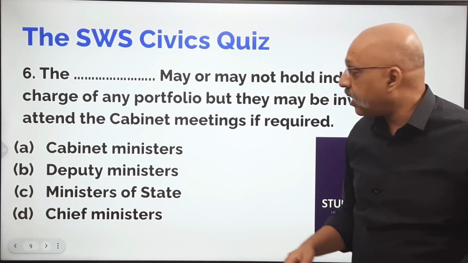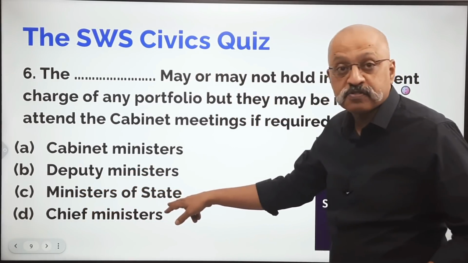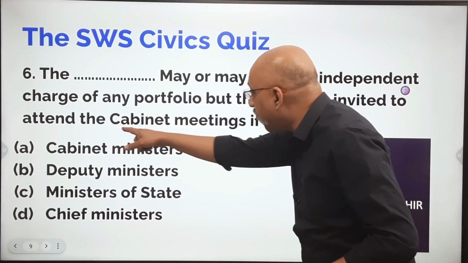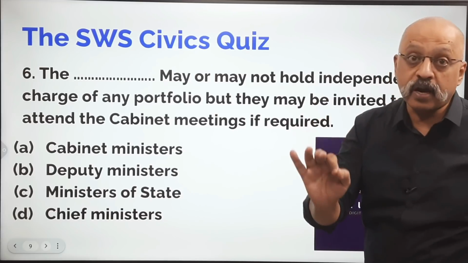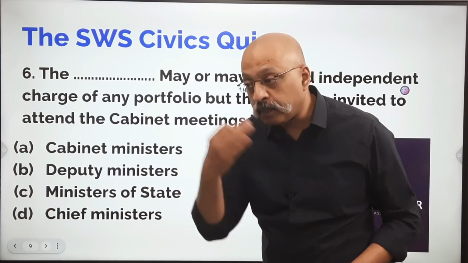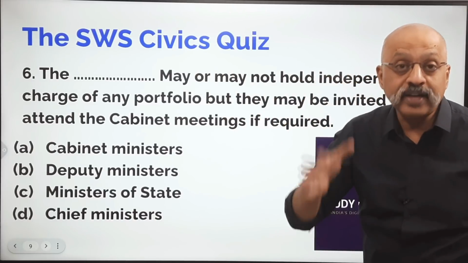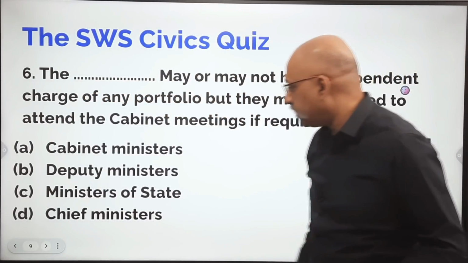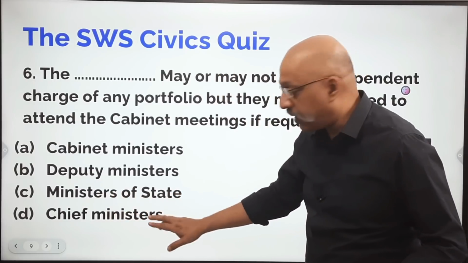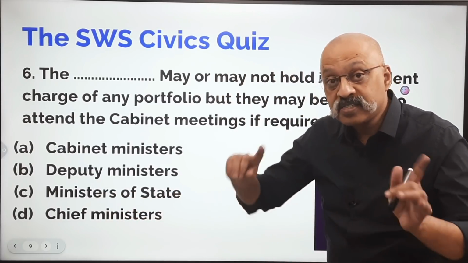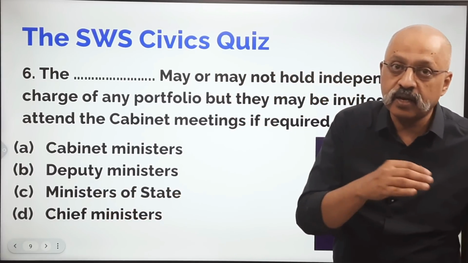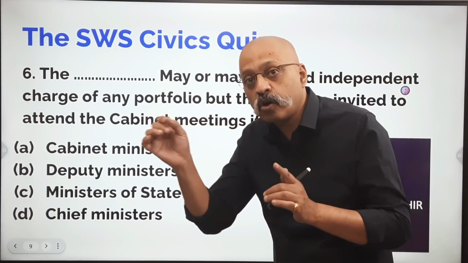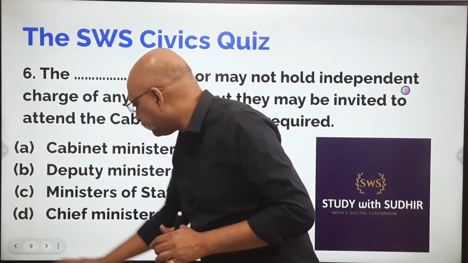But the problem here is that when the tourism minister is a minister of state and not a cabinet minister, in such a circumstance he will be invited to attend that particular cabinet meeting where this discussion is to happen, where this policy decision is to be taken, it is on the agenda. Okay, so the correct answer will be the ministers of state. It is ministers of state, not minister of states. If it were state minister, it would be like the Home Minister of Gujarat, understood? It's ministers of state, called MOS.